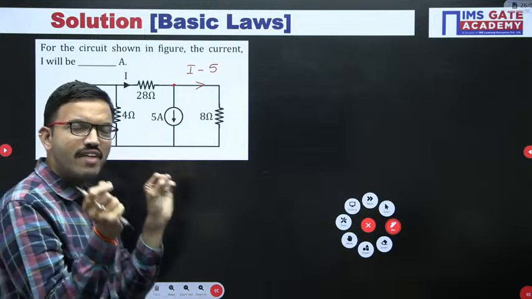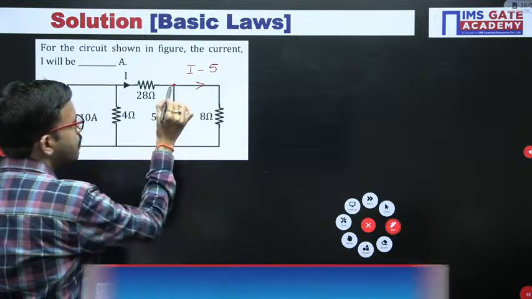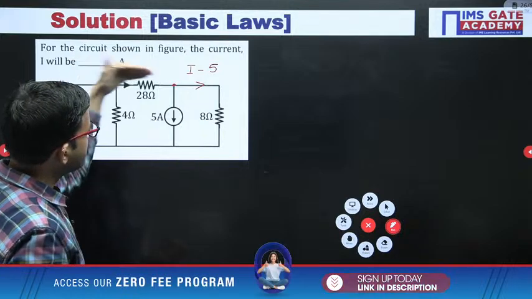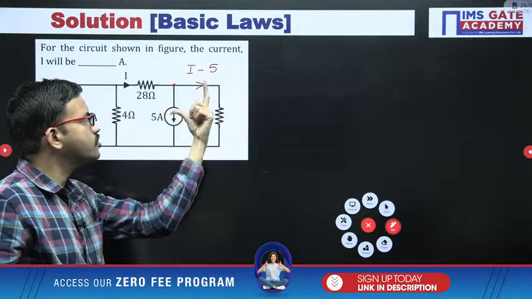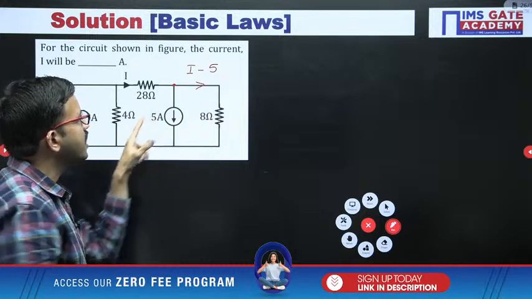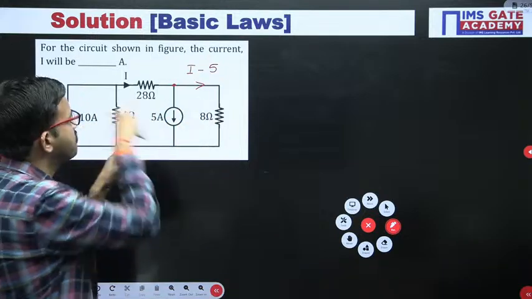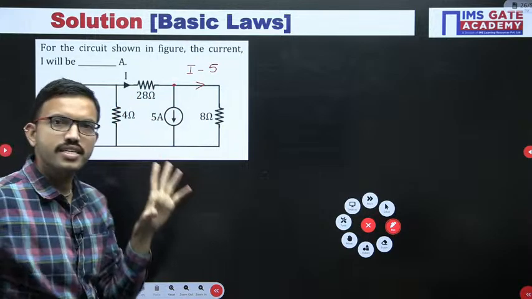Even if you have slight confusion, no issue, just apply KCL. In this branch current is entering, and in these 2 branches currents are leaving. Just add these 2: plus 5 minus 5 get cancelled, and the resultant current entering is I. Yes, it matched.